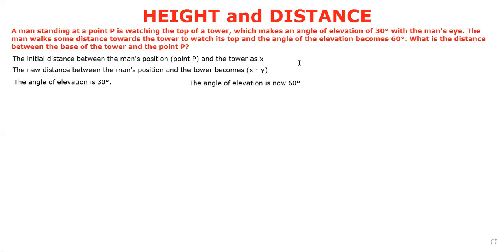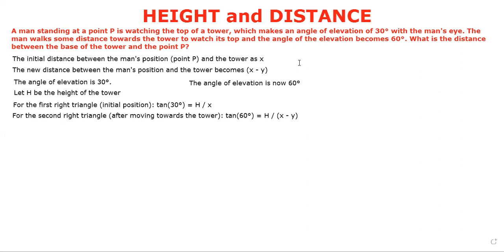Let h be the height of the tower. Using trigonometry, we can set up the following equations. For the first right triangle, initial position, tan 30 degrees equals h by x. For the second right triangle, after moving towards the tower, tan 60 degrees equals h by x minus y. Now, we can use these equations to find the values of x and y.